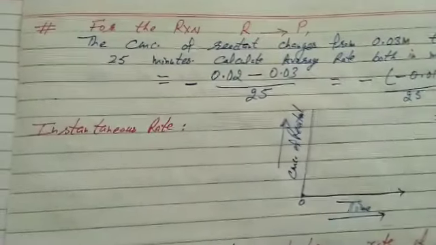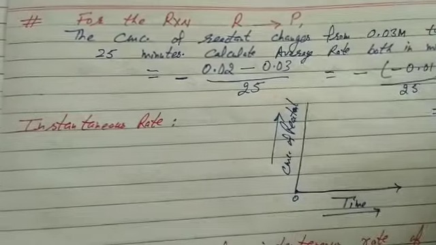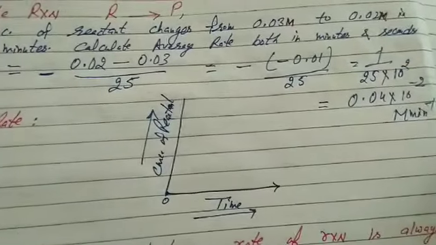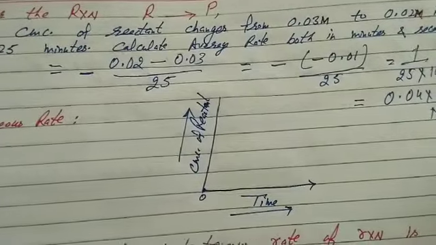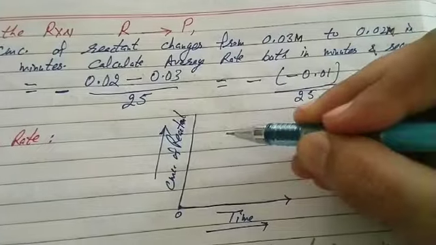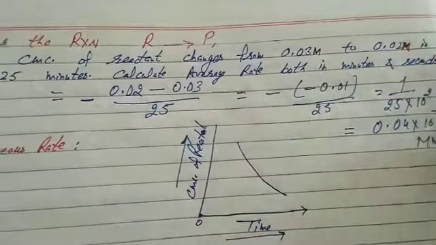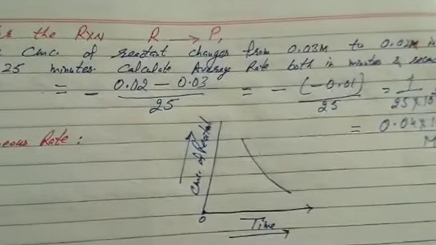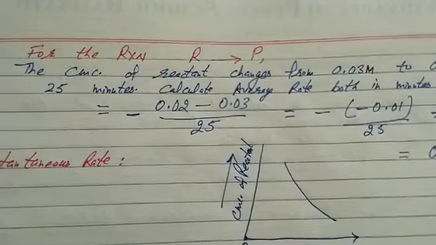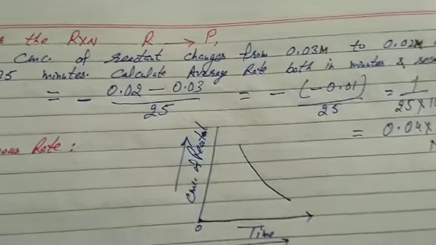Then instantaneous rate, what I told you, expresses the rate of reaction at a particular time period. Students, for instantaneous rate, again we will plot the graph of concentration of reactant with respect to time. It is clear, concentration of reactant decreases with time. Then a tangent is drawn to the curve at the point at which the rate of reaction is to be determined.